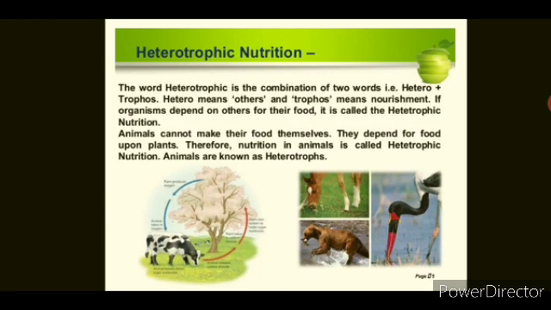Now we talk about heterotrophic nutrition. All animals show heterotrophic mode of nutrition and are also called heterotrophs. Heterotrophs are organisms that cannot manufacture their own food and derive food from plants or animals or both. Hetero means other and troph means nourishment. If organisms depend on others for their food, it is called heterotrophic nutrition. Animals cannot prepare food by themselves. They depend for food upon plants and other animals.